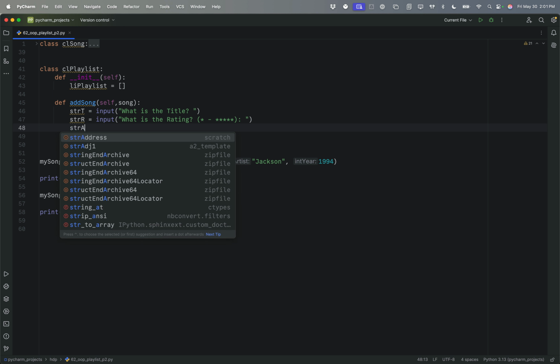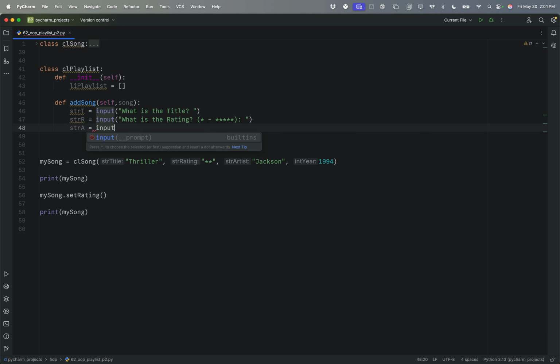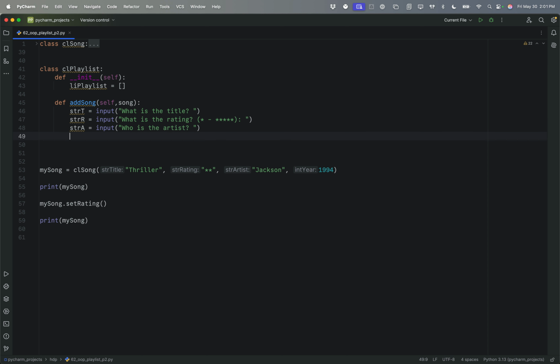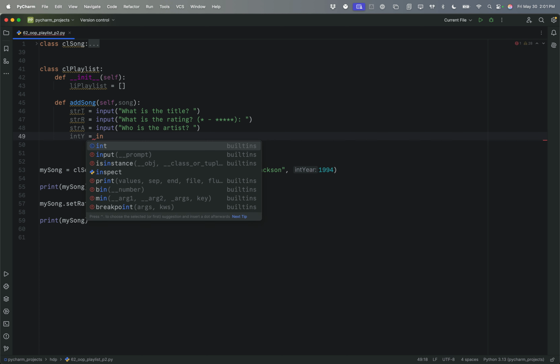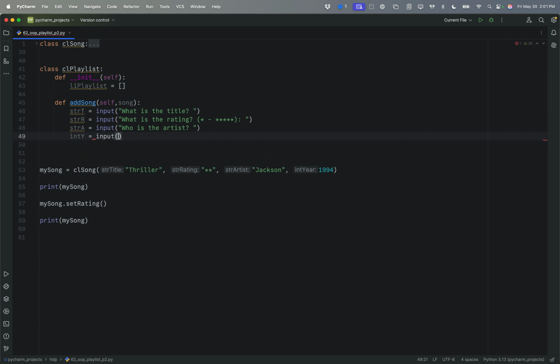And then str a for artist, input, who is the artist. Maybe those shouldn't be capitalized. It's a matter of preference, but I'll take the capitalization away. And int year equals input, what is the year.